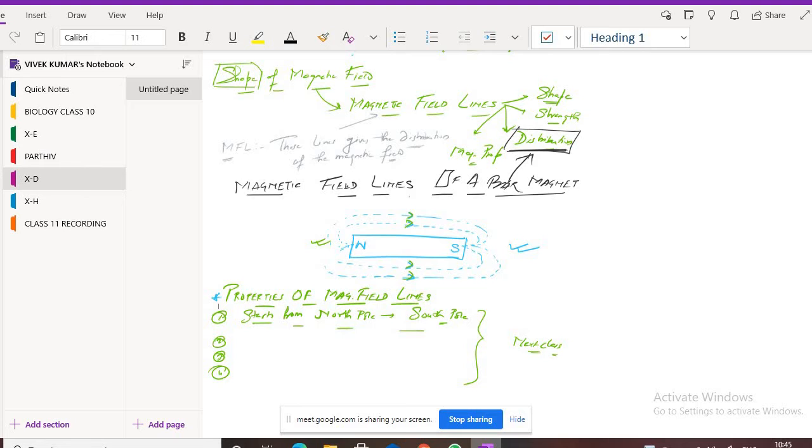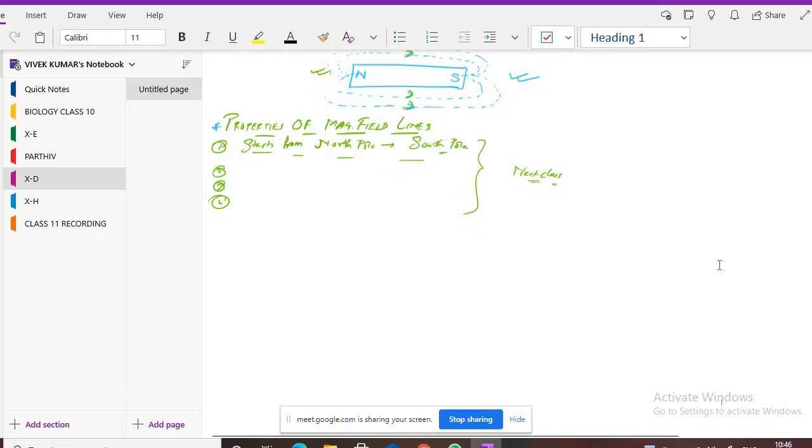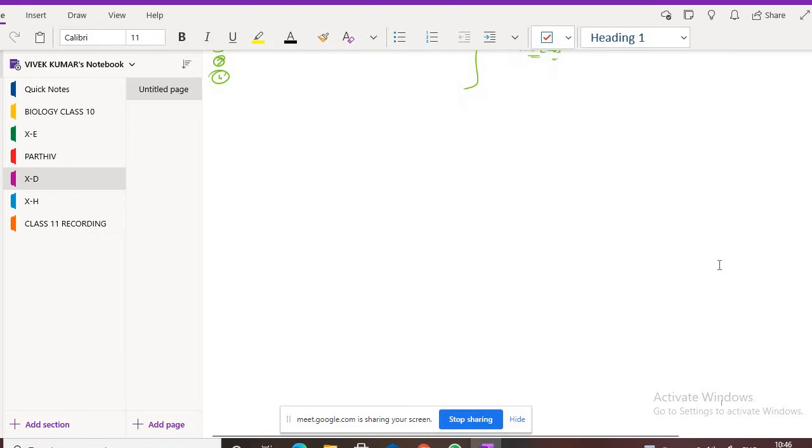So today we are going to start the topic from where we have left. We are revising the chapter Magnetic Effects of Electric Current, and we have revised till the properties of magnetic field lines. In the last class, we covered what we mean by a magnet and the different types of magnet.